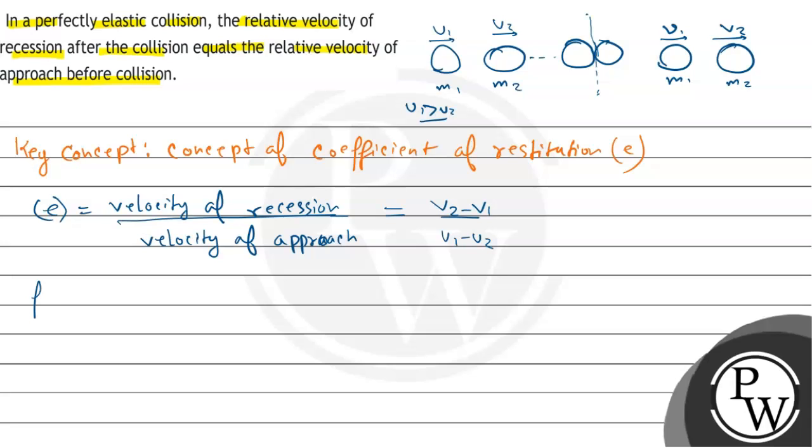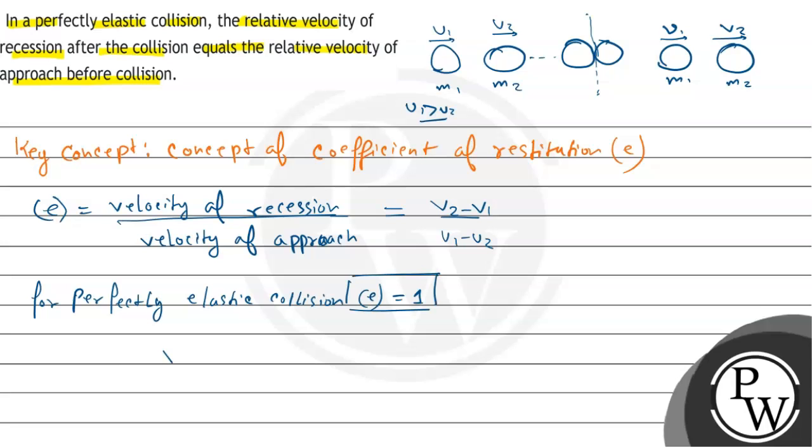Now for perfectly elastic collision, E, that is the coefficient of restitution, is equals to 1, right?